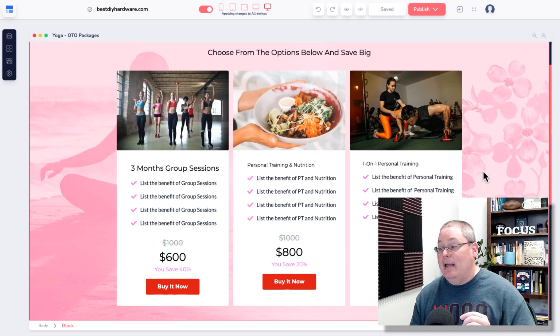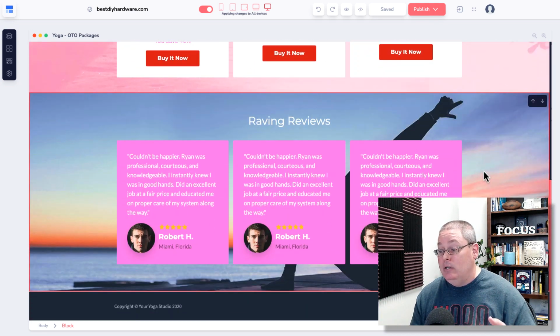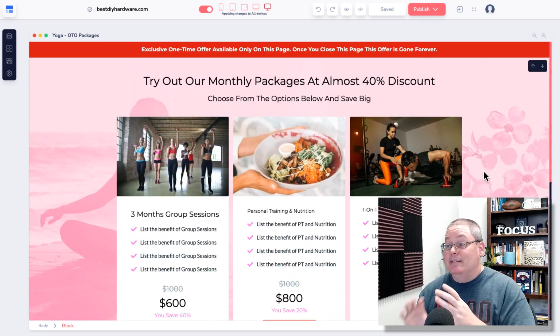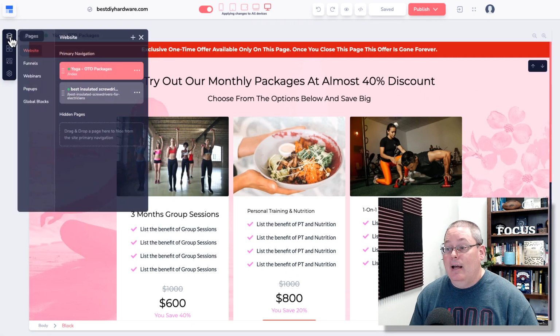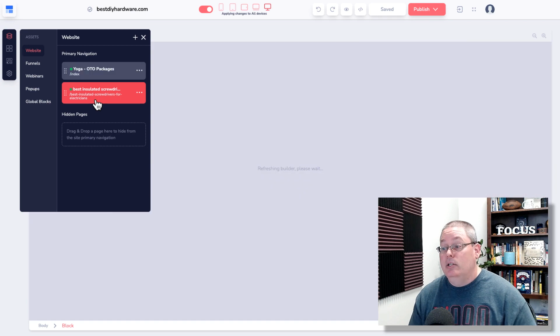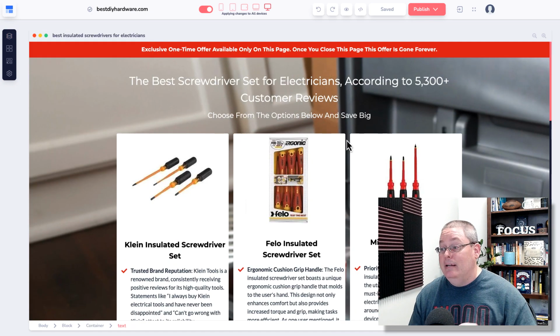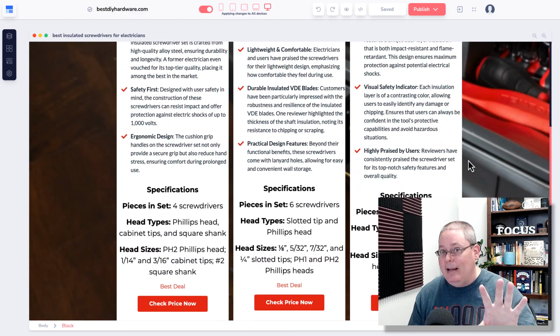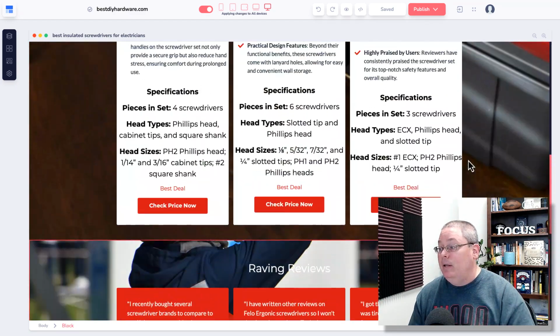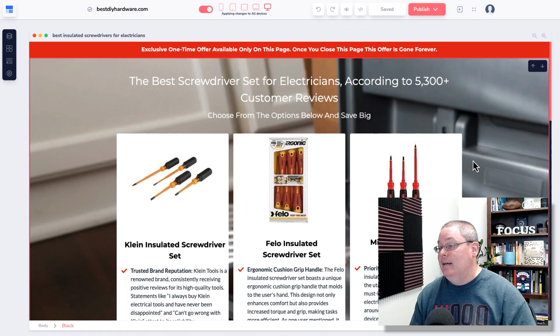This was actually a template for a yoga page, a layout designed to sell a yoga offer. So what I've done is I've duplicated this page, and then I've edited this page to add in the screwdrivers. That layout and template really caught my eye, so we went ahead and set this up.